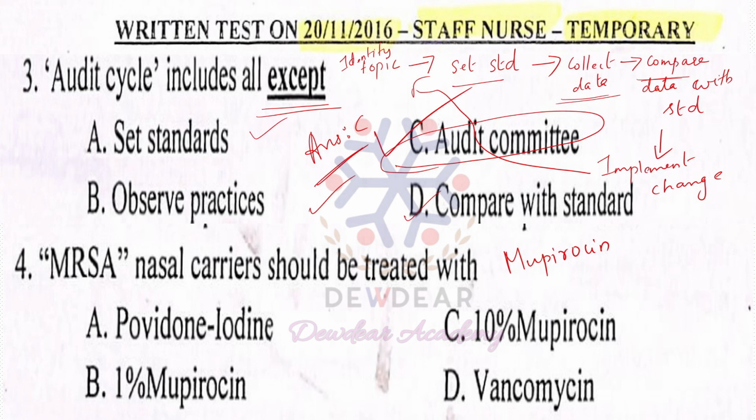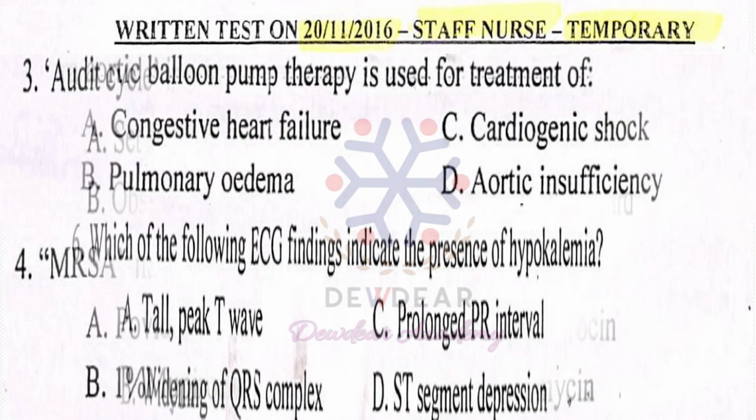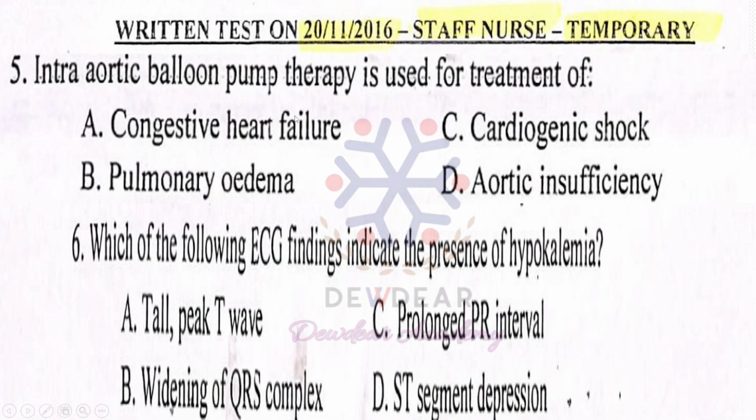Mainly it is used for infections that cannot be treated with other antibiotics, and the usual dose is 1% mupirocin, which is effective for treating MRSA nasal carriers. So option B, 1% mupirocin, is the correct answer.